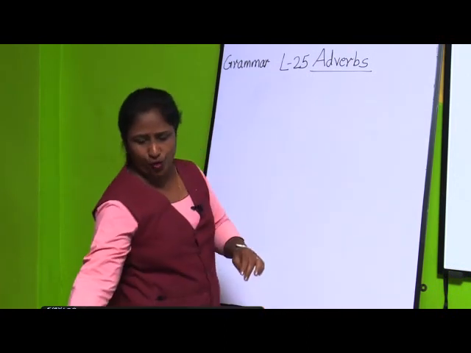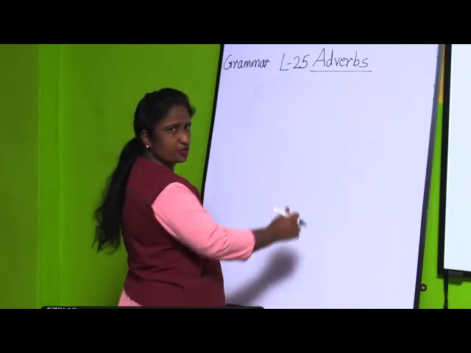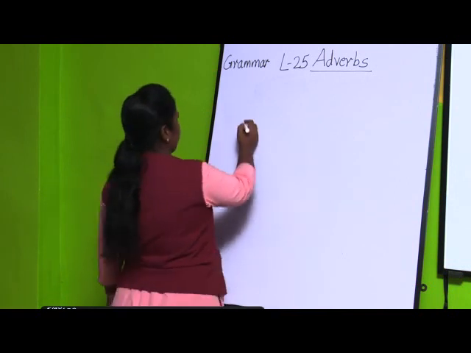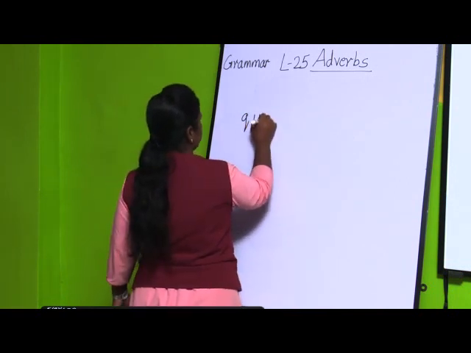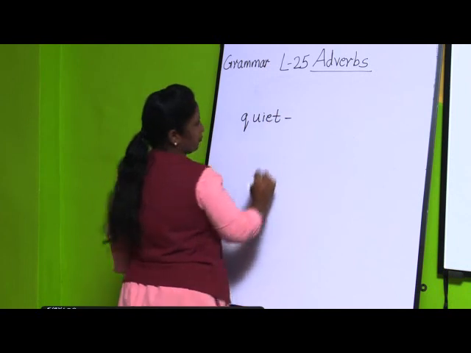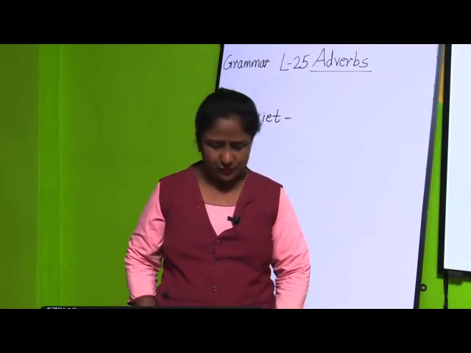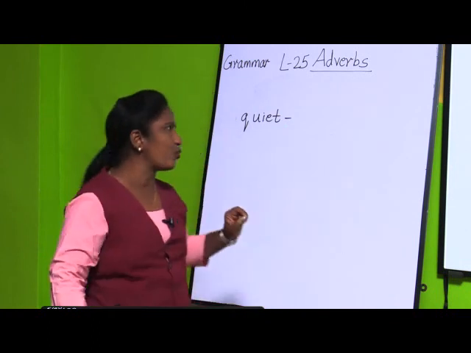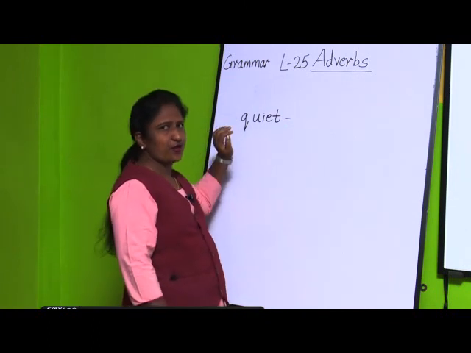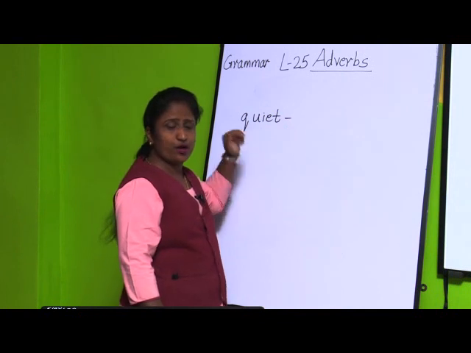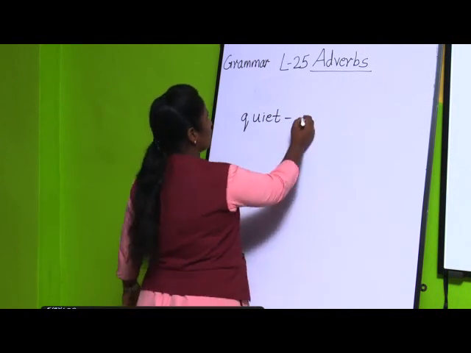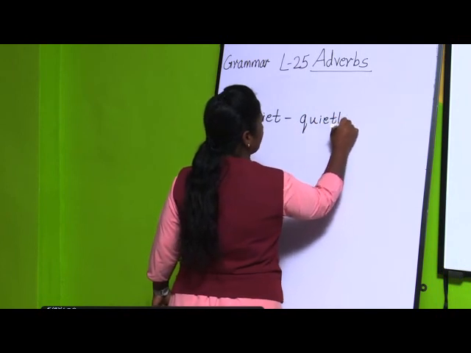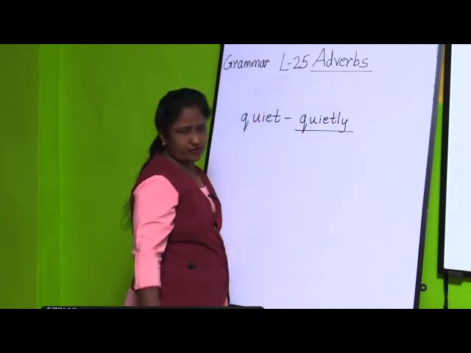Suppose I take the example quiet. How are you going to form an adverb? You are going to add ly to an adjective. Quiet is an adjective. You add ly to an adjective to get an adverb.